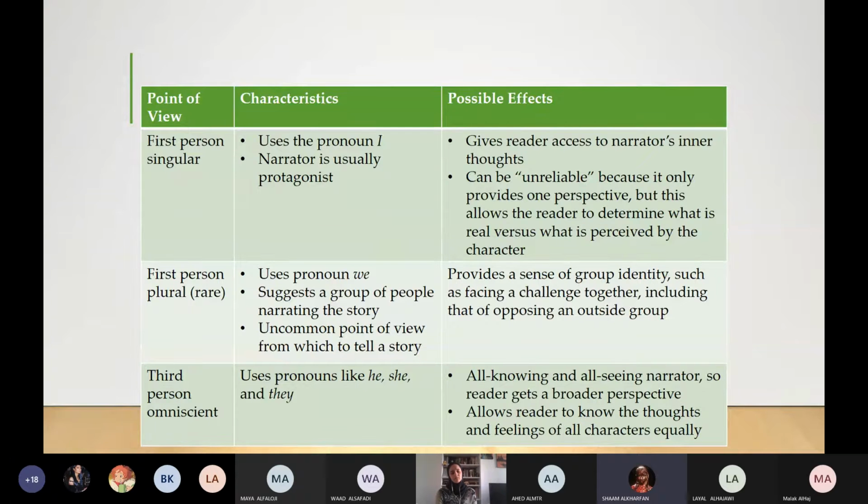Uses pronouns we, suggests a group of people narrating the story, uncommon point of view from which to tell a